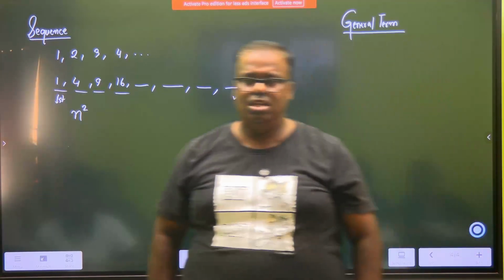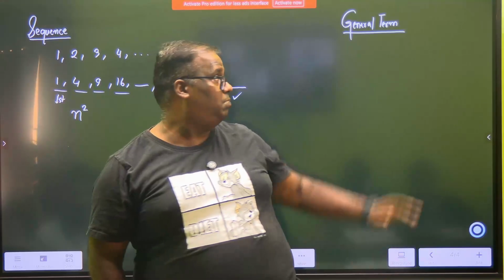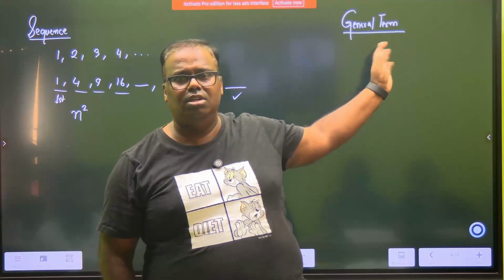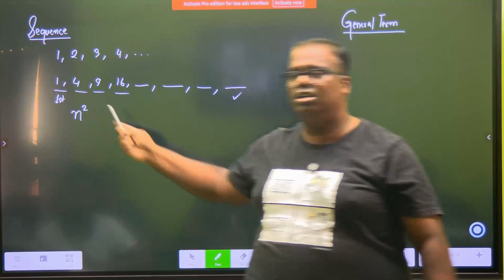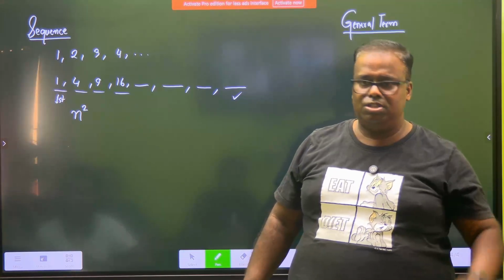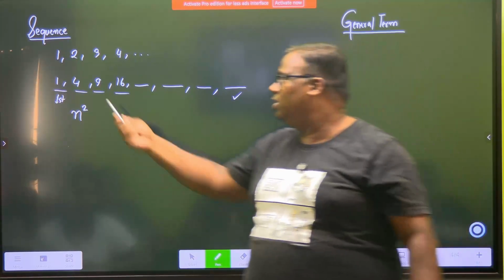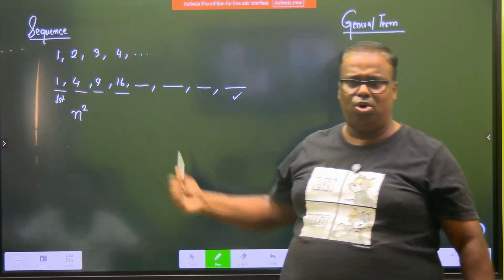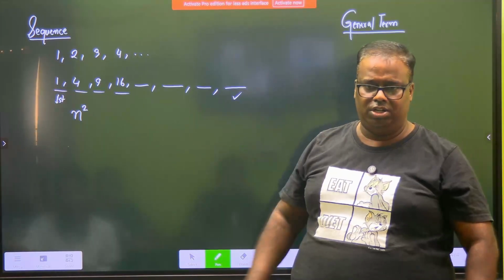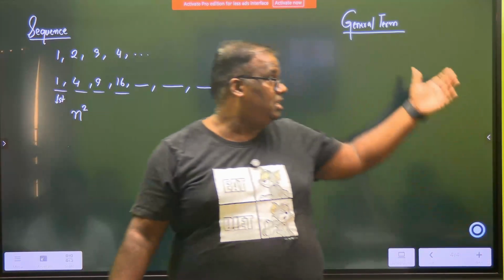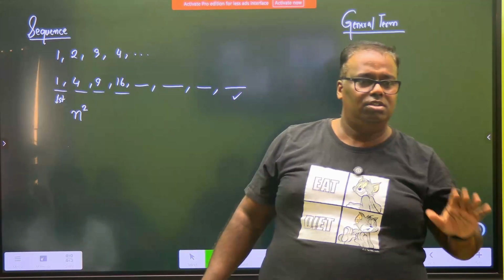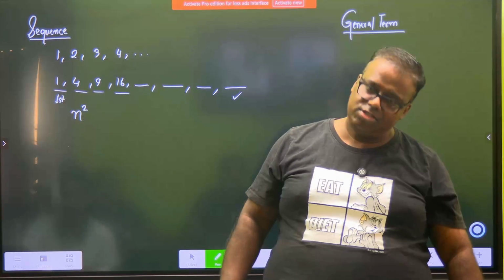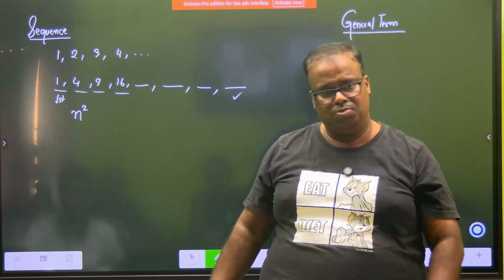But they will say these numbers are in sequence represented by a general term, and they will write what the general term is. For example, here the general term is n squared. Means if you put n as 1, you get 1 squared, n as 2, and so on. Whenever you see that a general term is mentioned, whether your head agrees or not, that is a sequence. Is this much understood?